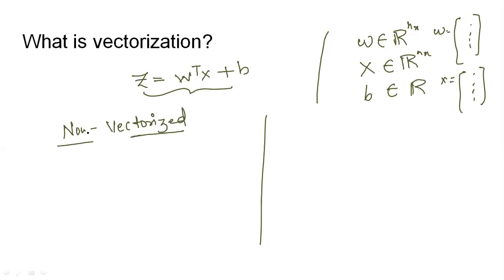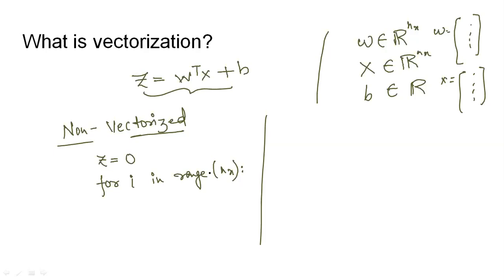So firstly we are going to have a look at the non-vectorized operation. We can take the initial value of Z as 0. This is clear to us because we need to take some initial value, otherwise a garbage value would be stored in Z. So that's why we are taking the initial value of Z as 0, and we are explicitly applying a for loop here because remember we are talking about the non-vectorized operation. It is for i in range nx, because ultimately our vector is an nx dimension vector, so we need to iterate our loop over nx dimensions.